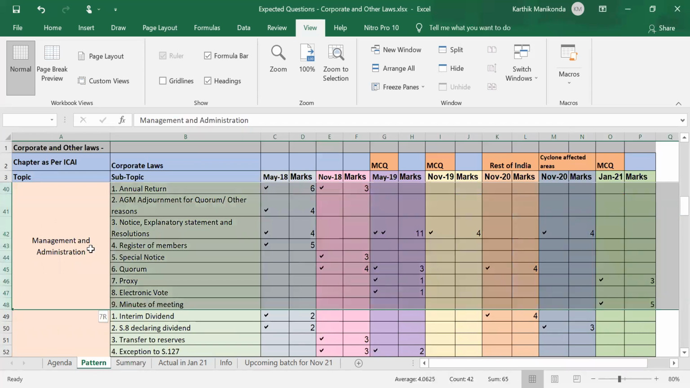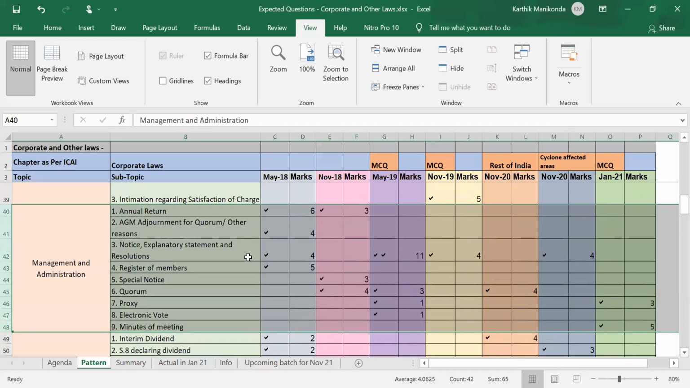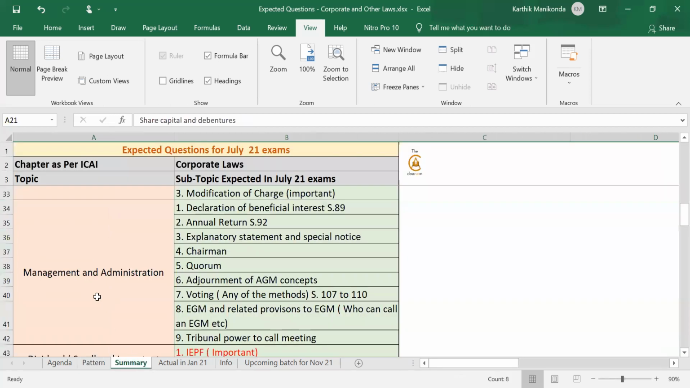One more topic, let's take for example management and administration, an important topic for your exam. If you look at this, except a few important topics like notice, explanatory statement, and quorum, many concepts are yet to be repeated. There are a lot of new concepts which are yet to be tested here: adjournment of AGM, voting, EGM related provisions, tribunal power to call general meeting. All these concepts in your new syllabus are yet to be tested, as is annual return, section 92. So there are high chances for these to be tested.